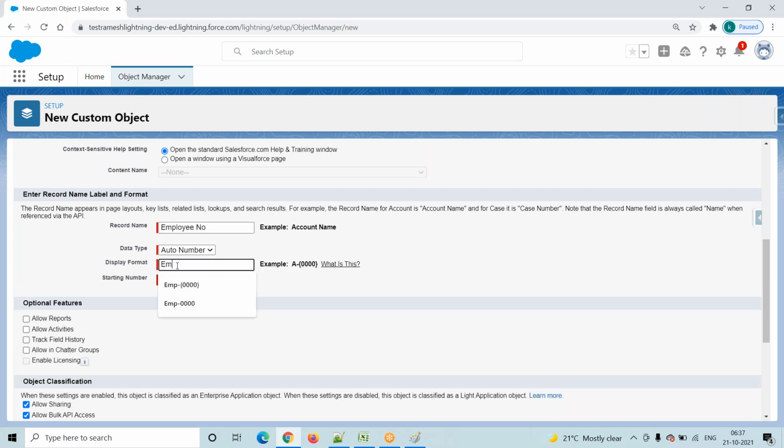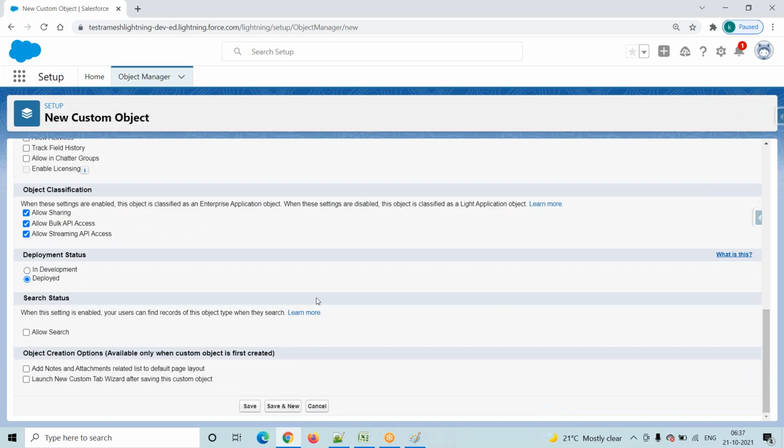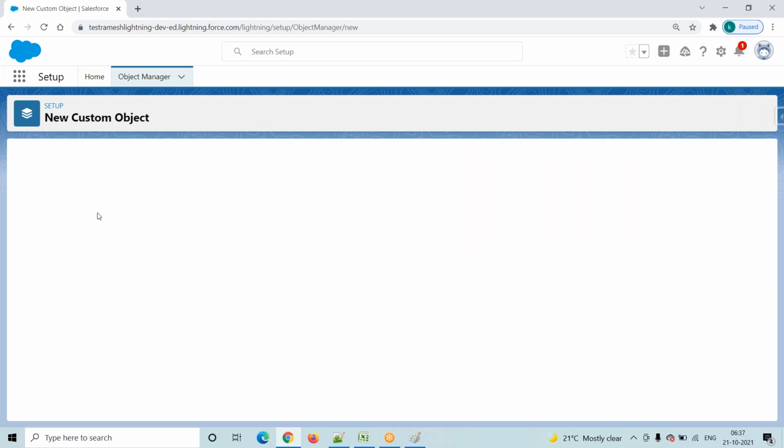The employee number format is like this. The starting number is 001. And now I'm making this object a tab. Now click on the save button.